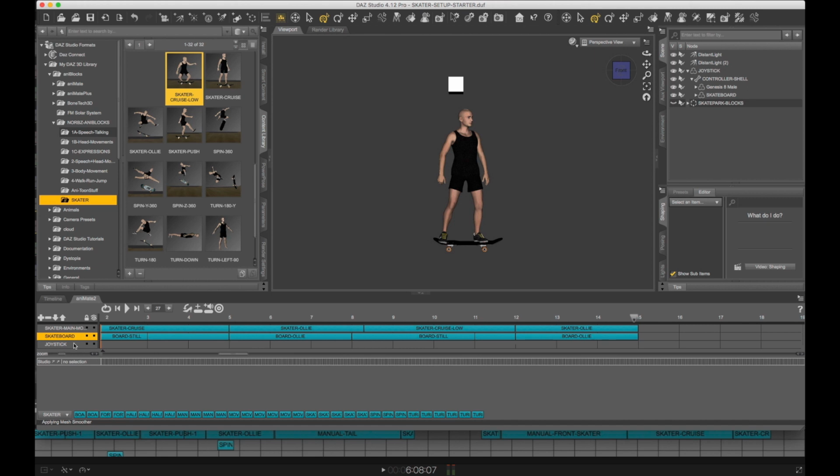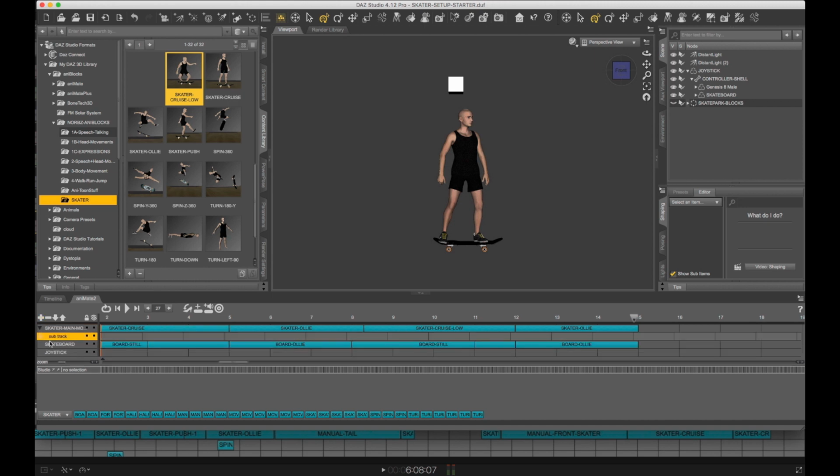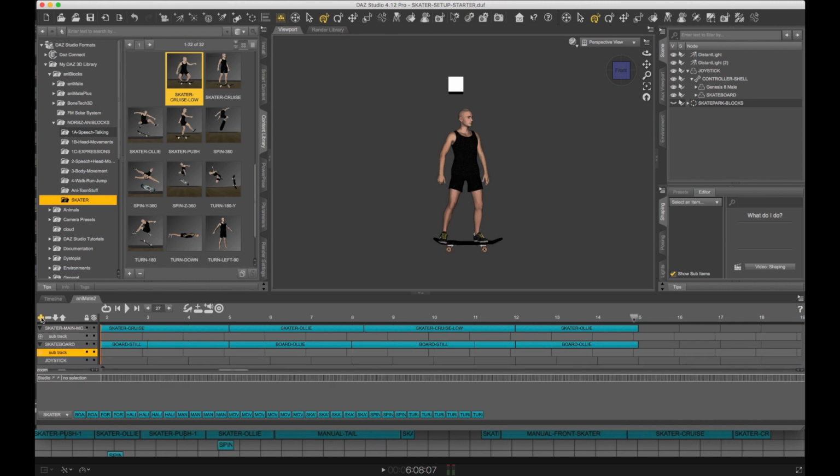One thing we haven't done yet is touch the joystick leer, and that's okay. We're going to do that last. So now we click on our skater and click on this plus symbol right here. That'll add a subtrack. I'm going to go down to the skateboard and also add a subtrack. So now we just know we have 2 subtracks, 1 on each. Okay, we're going to grab one of our spins and drag it to our subtrack. Just make sure it's working. It is. We see the board spinning.